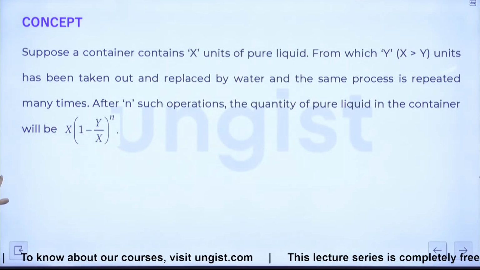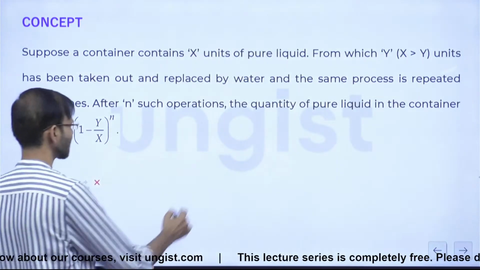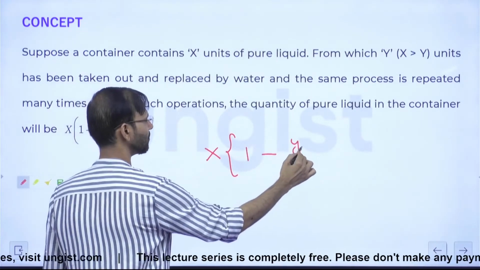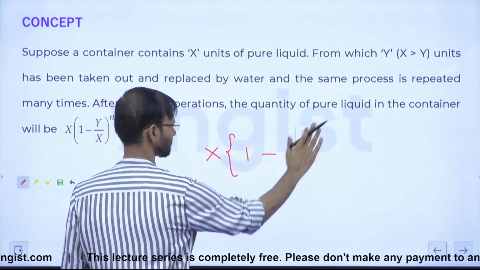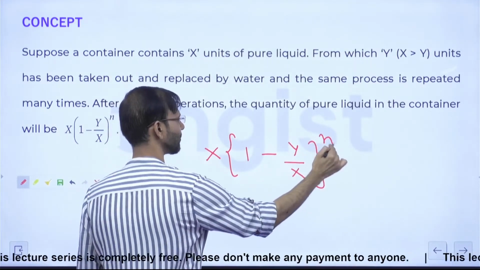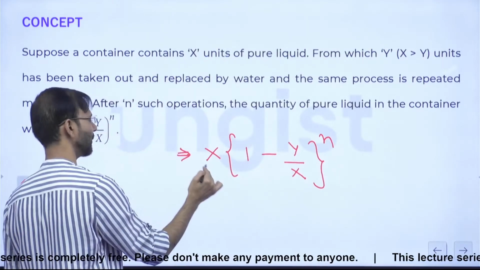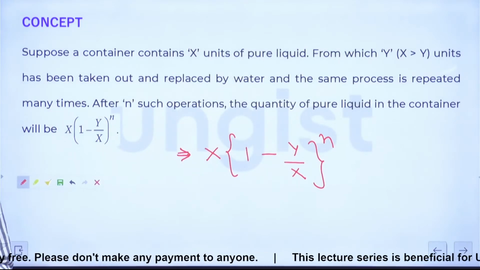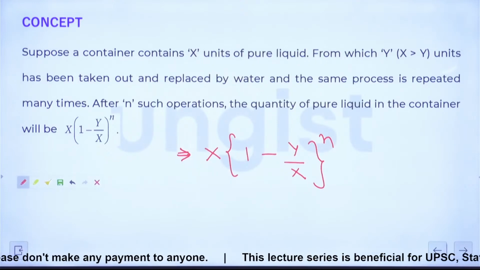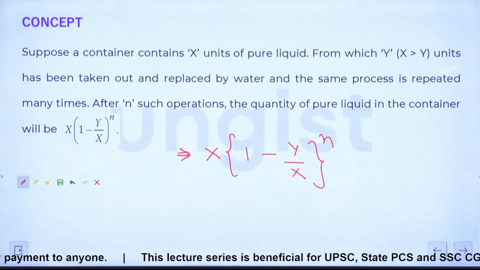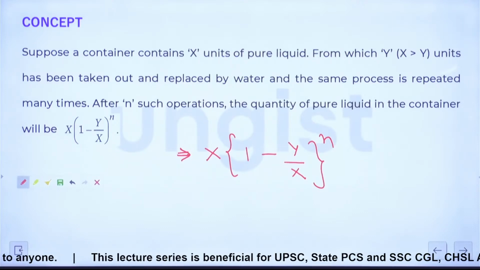So initially, the pure liquid is X units from which Y units have been taken out and replaced by water. After n such operations, the quantity of pure liquid will be this. Correct everyone? Guys, is it clear?